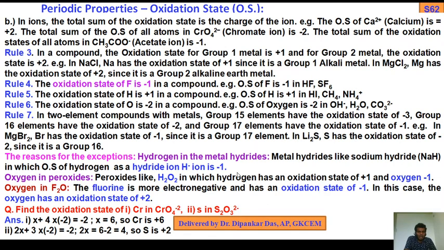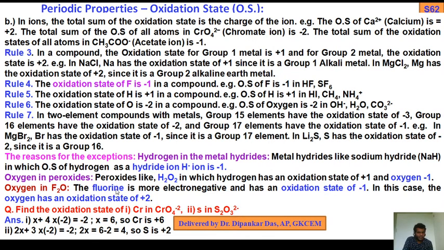So how to find the oxidation state? I have shown here two compounds: chromate, CrO4 2 minus, and thiosulfate, Na2S2O3. If the compound decomposes, it gives 2 Na plus and S2O3 2 minus.